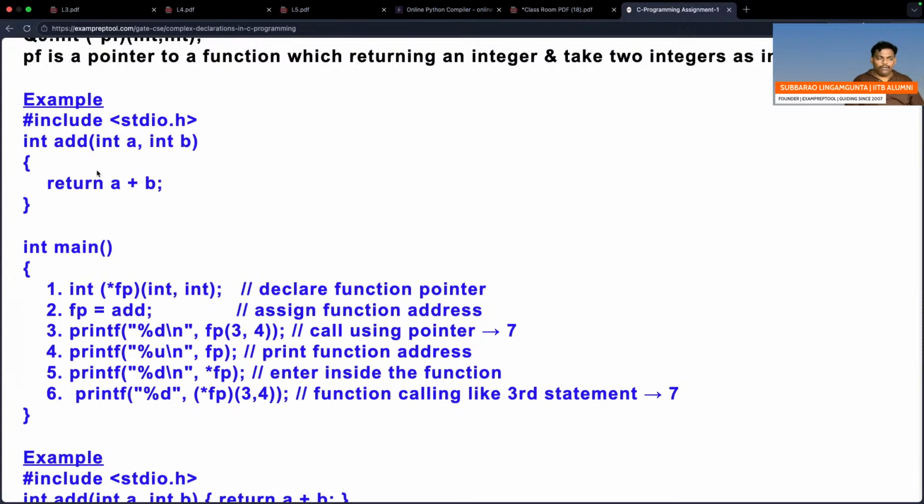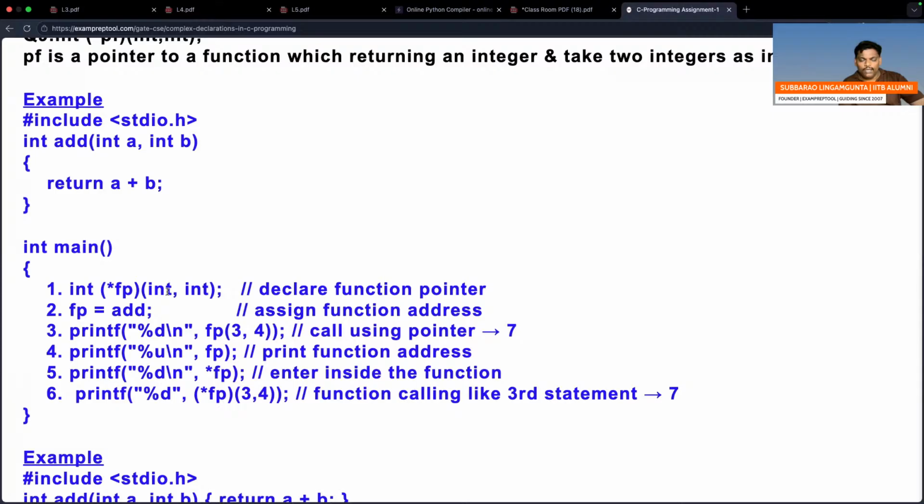What will happen? It is a function declaration. See, it is a function declaration. What I declare: fp is a pointer pointing to a function which will take two integers as input and return an integer as output. I declared a variable. If you want to use any variable, first you have to declare.